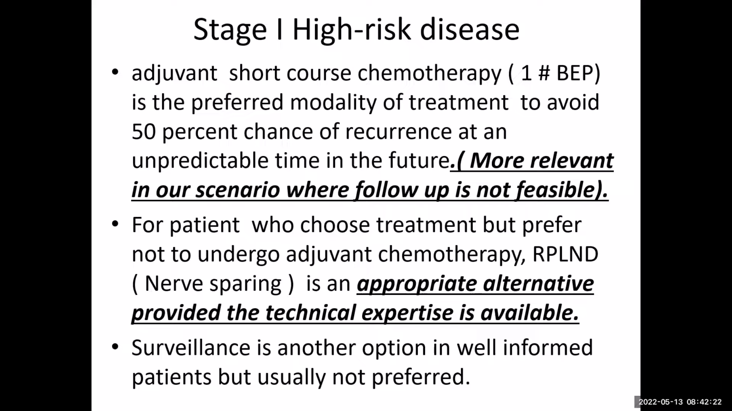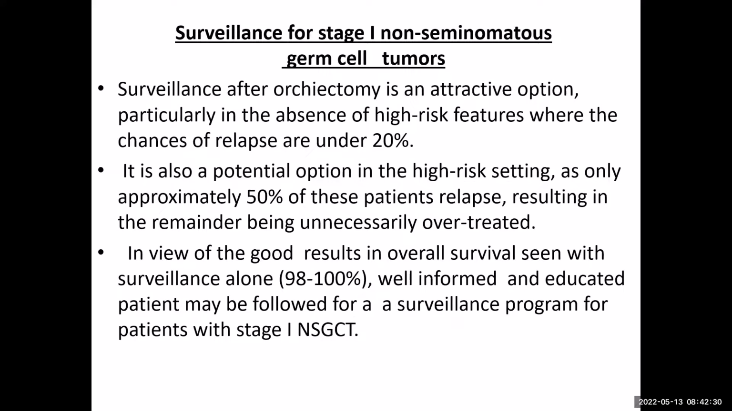Surveillance is another option in a well-informed patient, but usually we don't prefer it, because 50% of patients in a high risk category will relapse. So if we discuss the pros and cons of each option, surveillance for stage 1 in a high risk patient is not preferred because 50% relapse, but the other side of the coin is that 50% will not relapse. We have to treat 50% of patients who are not going to relapse in future.